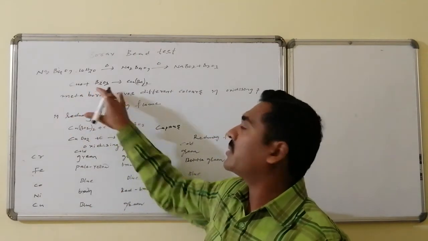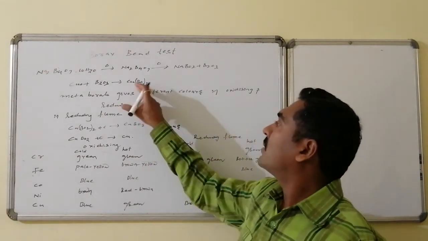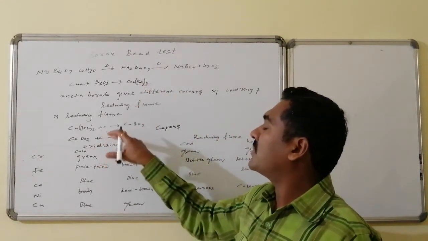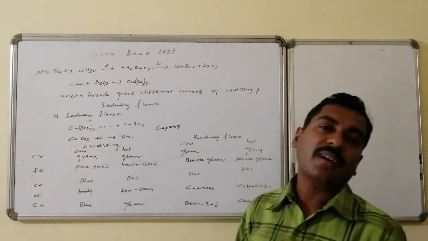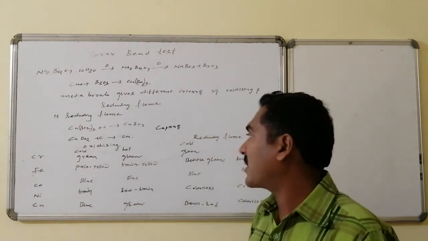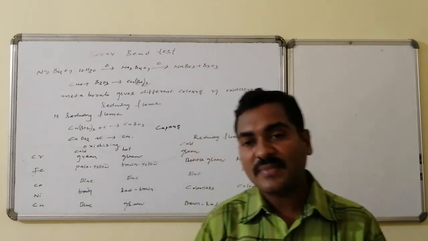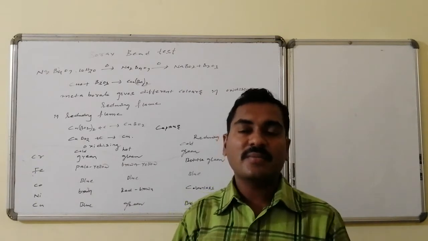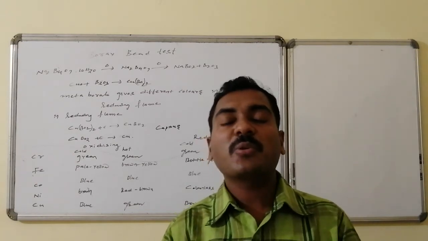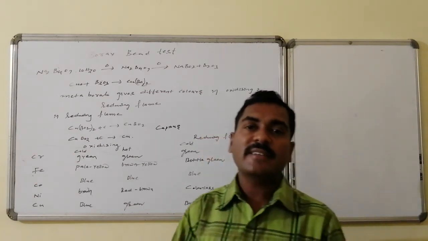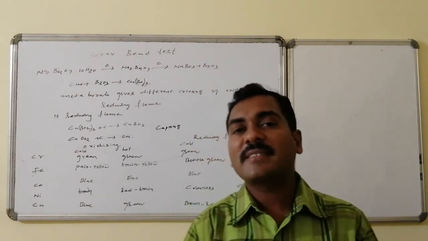Suppose copper is there. Copper, followed by the boron trioxide formed in the glassy bead, forms copper borate. This copper borate, on reaction in the reducing flame with the carbon, undergoes reduction and is converted to copper metaborate. Copper metaborate can undergo further reduction and form copper also. This compound and this compound are different, and they have different colors. That is, certain metal oxides which are able to react with boron trioxide produce their corresponding borates. Those borates have different colors under oxidizing flame and reducing flame conditions, as well as in their corresponding cold and hot situations.